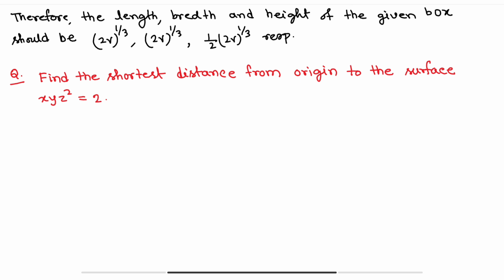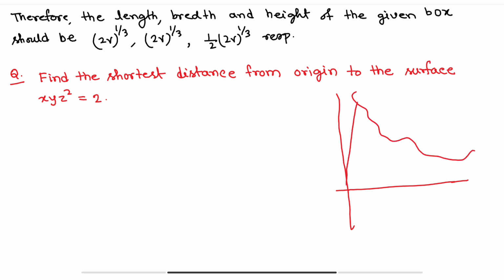If you want to understand it graphically, let's say the arbitrary curve is like this. From the origin you will definitely get different distances, and you have to find the shortest one, and shortest means this one will be from the origin.